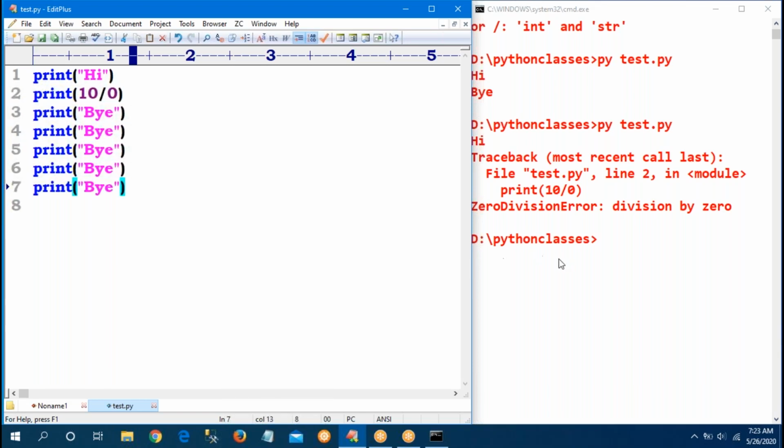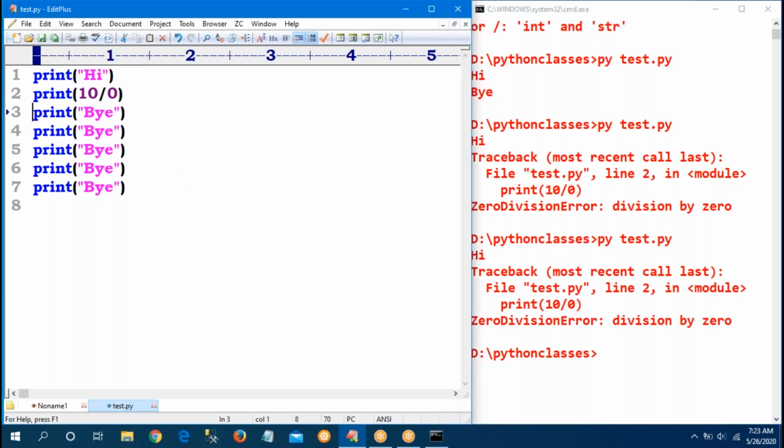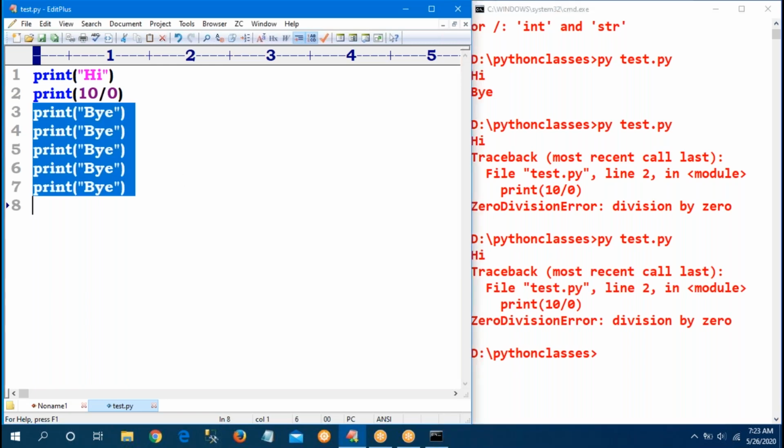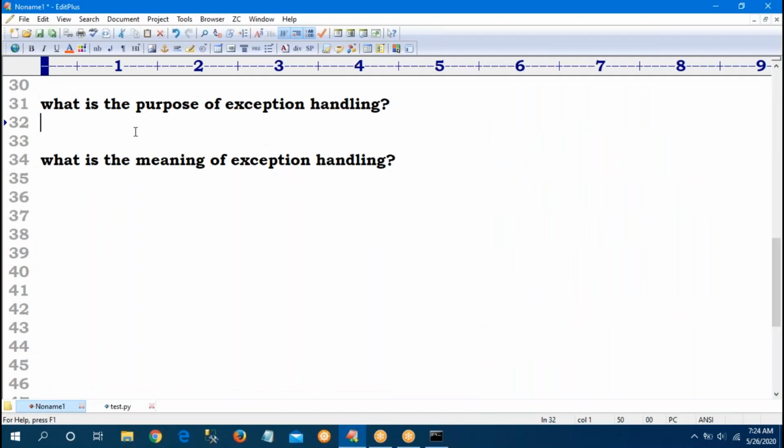So I'm not able to execute the rest of the program, and I blocked some resources. That's why at the time of exception handling, we have to provide graceful termination. That is the purpose of exception handling.